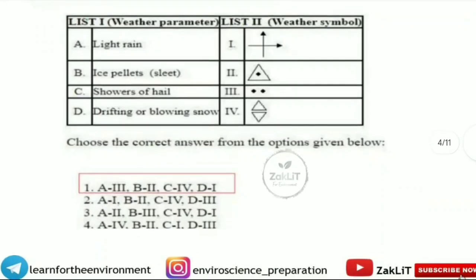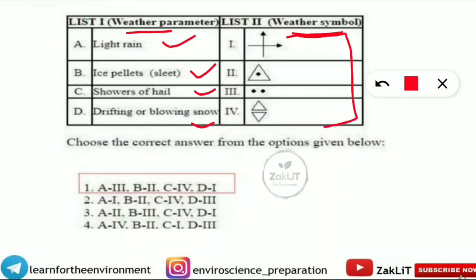Next question is also match the following, in which list 1 is giving the weather parameter and list 2 we have to match with the weather symbol. It is coming light rain is given, ice pellets or sleet, showers of hail, drifting or blowing snow. So if you don't know the symbol, you won't be able to answer it correctly. So here I will tell you the options which are correct, then we will go for knowing this symbol.